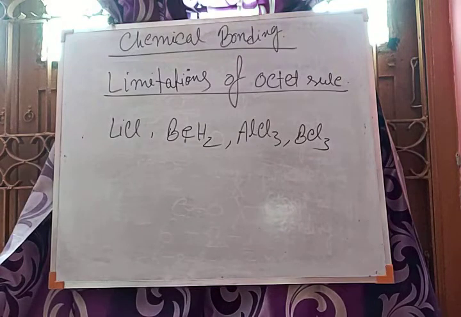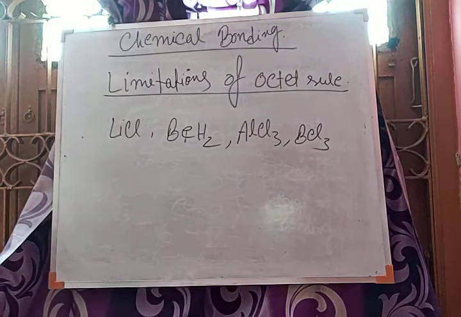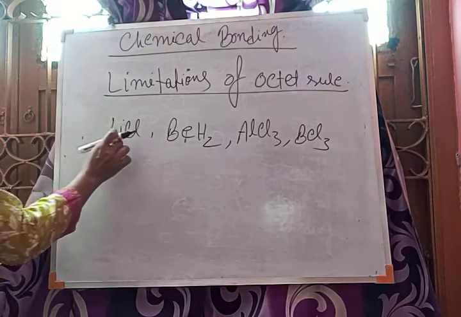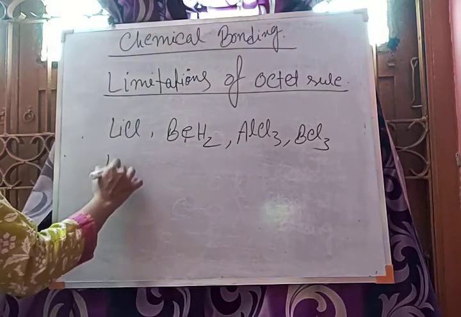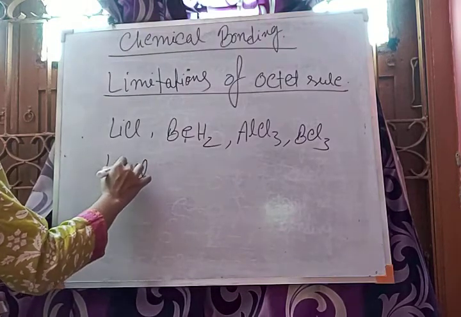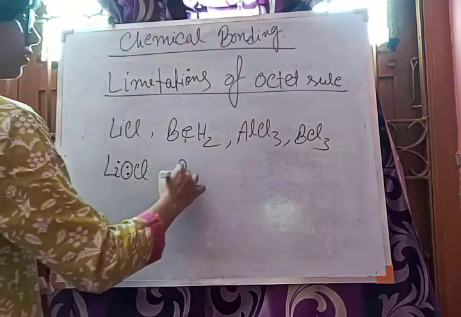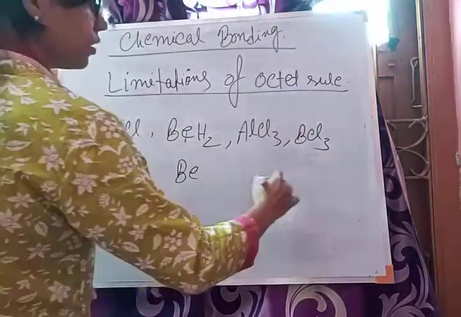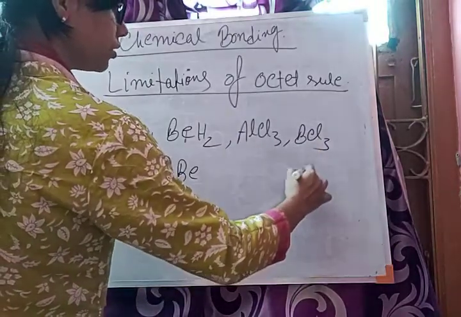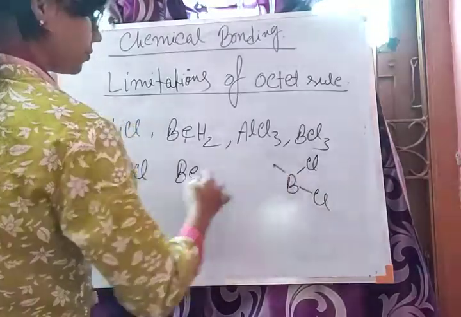If you count the octet for each individual atom, you can see that the octet is not fulfilled here. In case of beryllium hydride and BCl3, you can see there are 3 bonds.